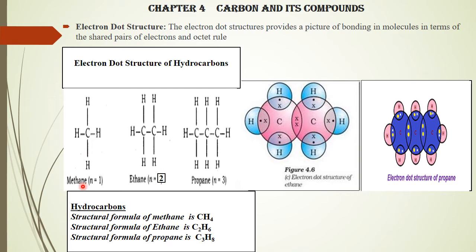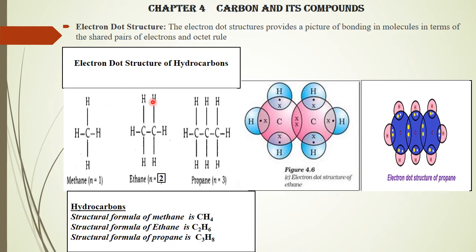Now the first member of the hydrocarbon alkane family is methane, where n, the number of carbon atoms, is 1. Next one, ethane, represents 2 carbon atoms. ANE means single bonding, the alkane family.